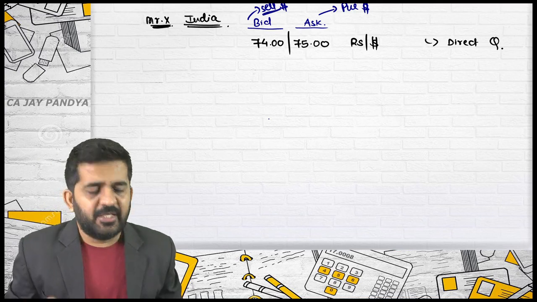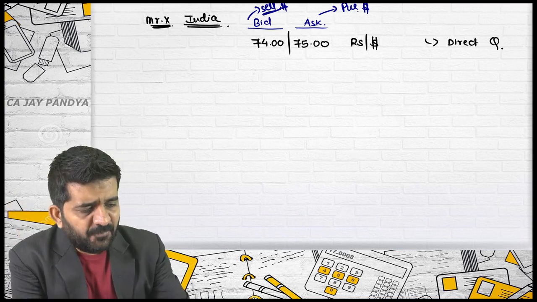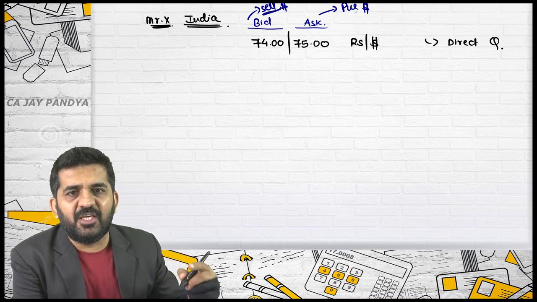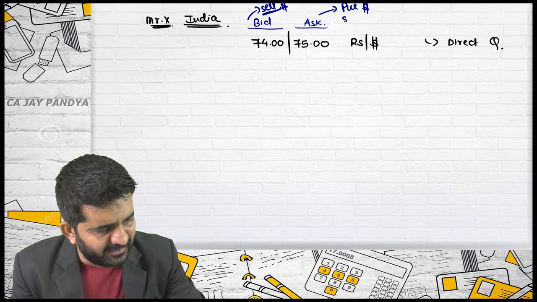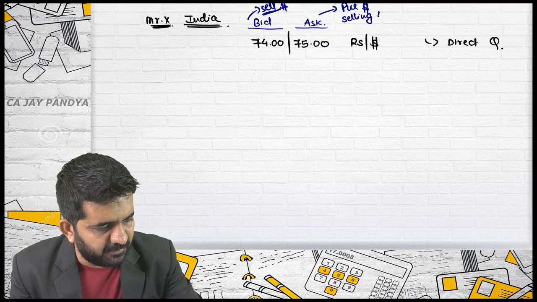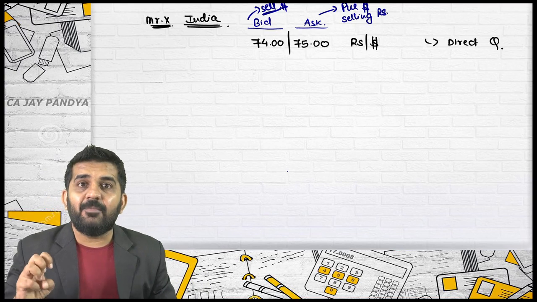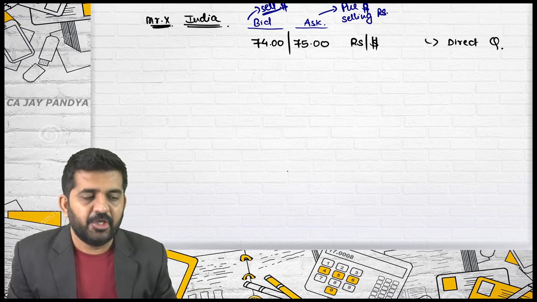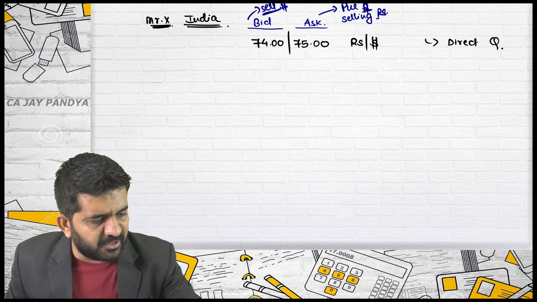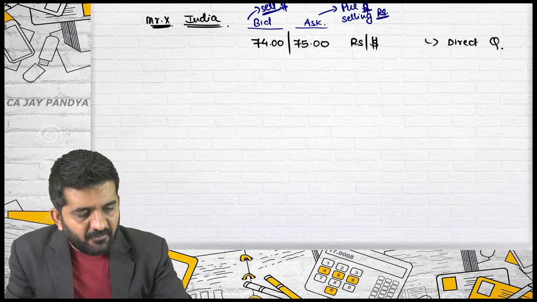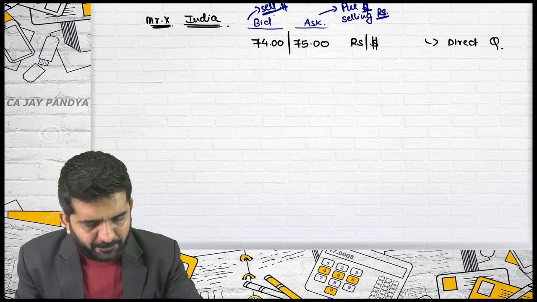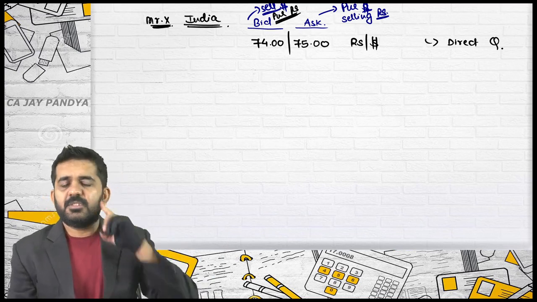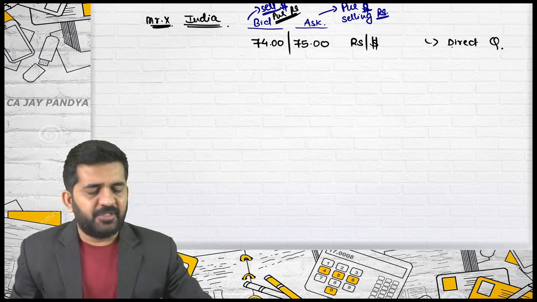Try to concentrate. If you are purchasing dollar, ultimately what you are giving is rupees, so you are selling rupees. See, when we purchase something, we give something, and what we give is what we are selling. If you understand both not as a currency but as an asset, you are selling rupees. Whenever you sell dollar, you are practically purchasing rupees.